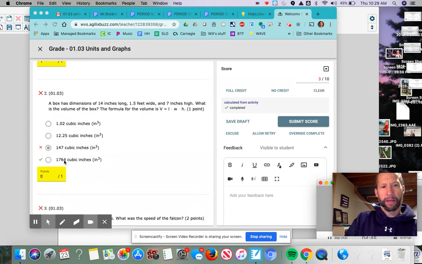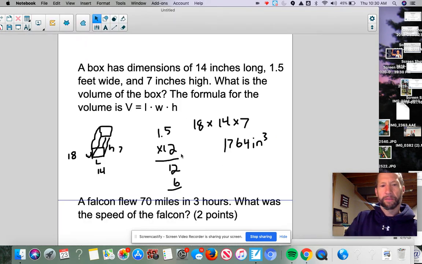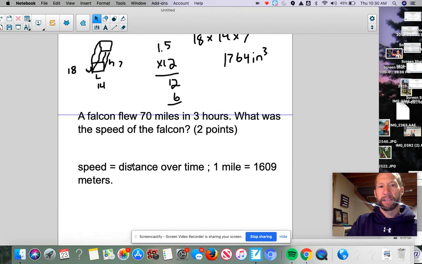Yeah, there it is. Okay, so we got the right answer there. Perfect. All right, so there's the first problem. Again, pretty straightforward. Really just using the formula, but I'm guessing you might have made the mistake of not seeing this was feet, and you had to convert that to inches. So hopefully that helps out. Quick fix, easy.